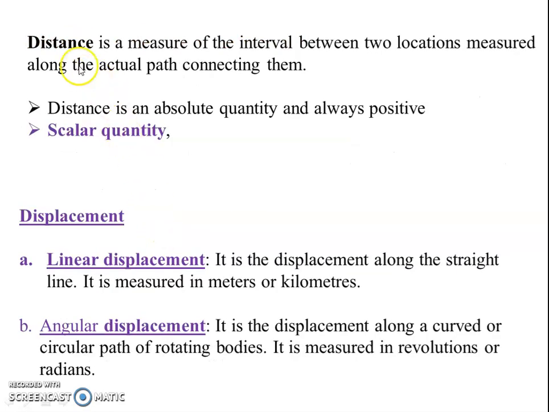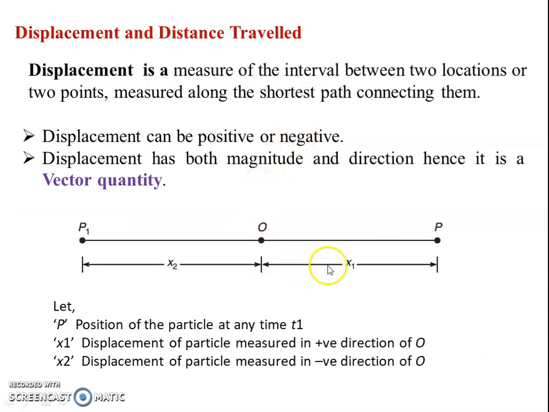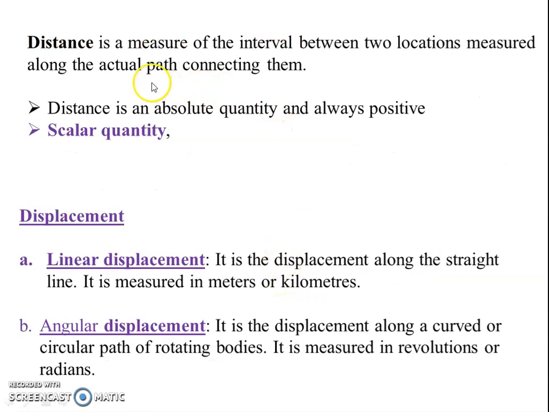Next we will see what distance is. Distance is a measure of the interval between two locations measured along the actual path connecting them. Here you can see the distance is x1. Displacement is when I am moving from O to P, at any time interval t. Therefore, distance is a measure of the interval between two locations.